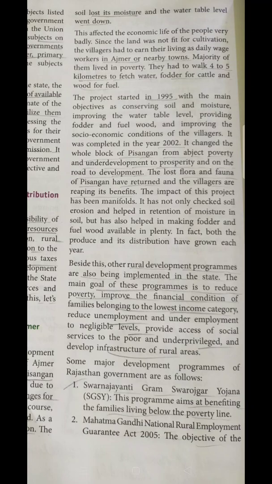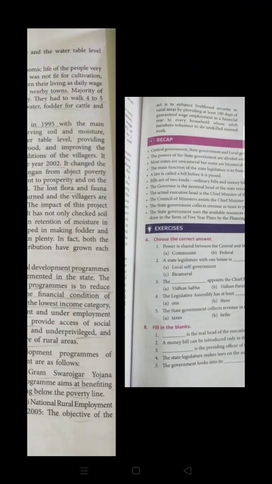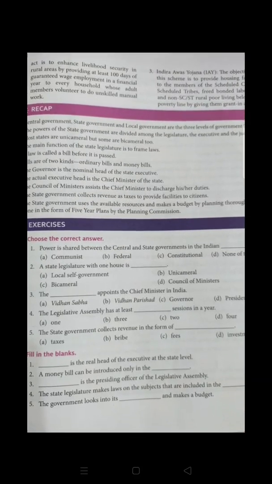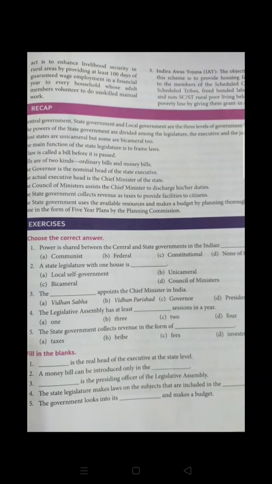The next one is related to the Mahatma Gandhi National Rural Employment Guarantee Act 2005, and the main objective of this act is to enhance the livelihood security of the rural area by providing them 100-day guarantee wage employment. 100 days guaranteed wage employment is given to them, whether they are skilled or unskilled, that doesn't matter, but they receive 100 days of guaranteed wages as employment. This is called financial support as well.